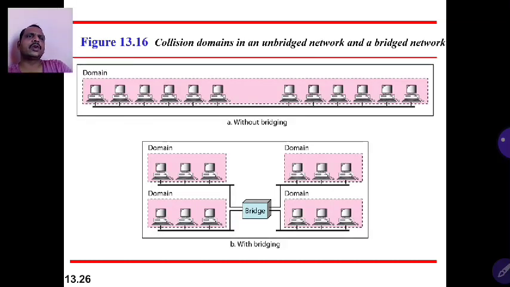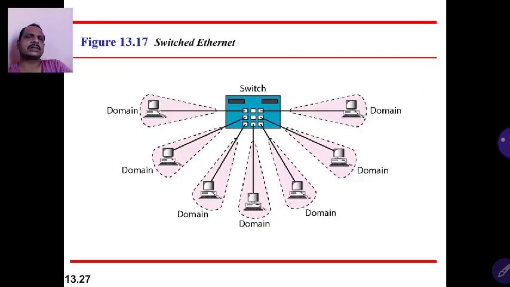Without a bridge, all 12 computers share the 10 Mbps. With bridging, each 3-computer LAN segment gets the full 10 Mbps, so we achieve a higher maximum speed with the bridging concept.